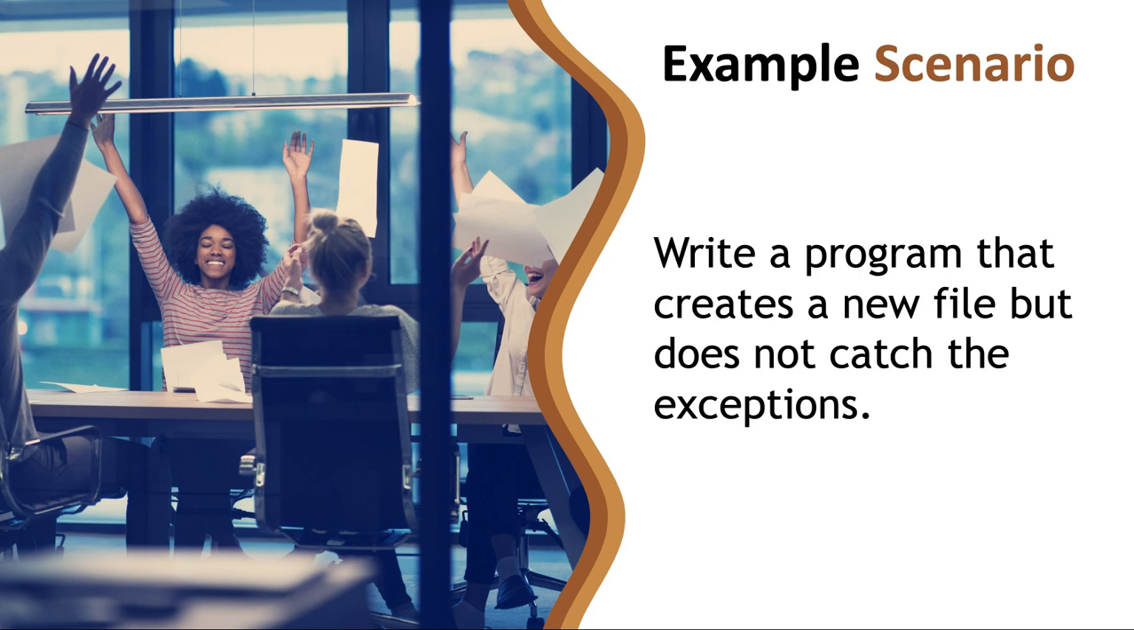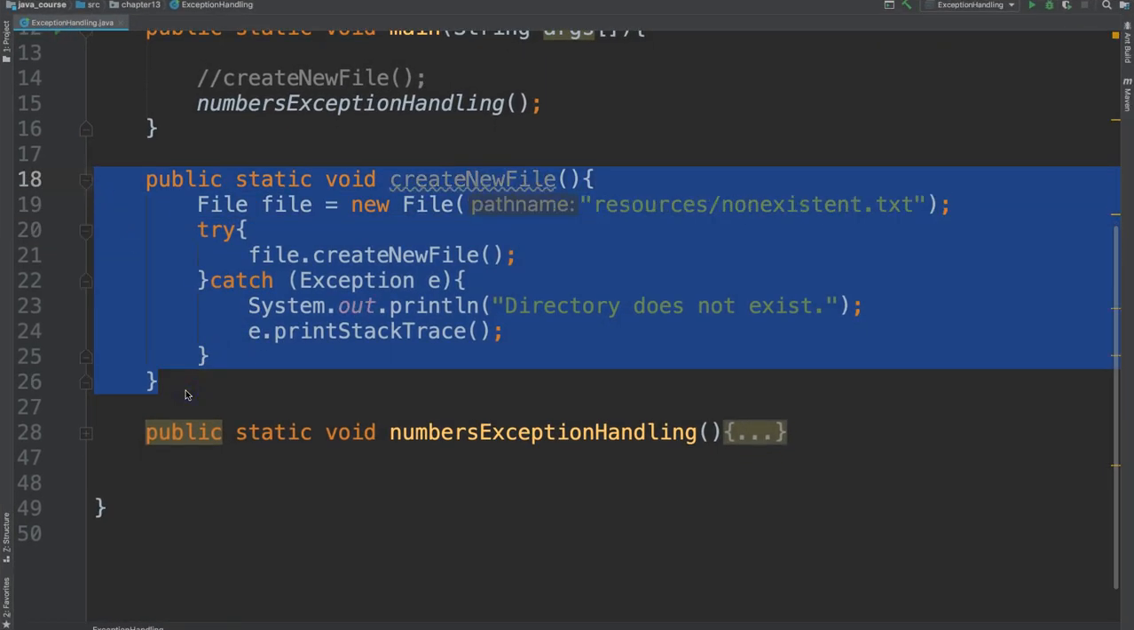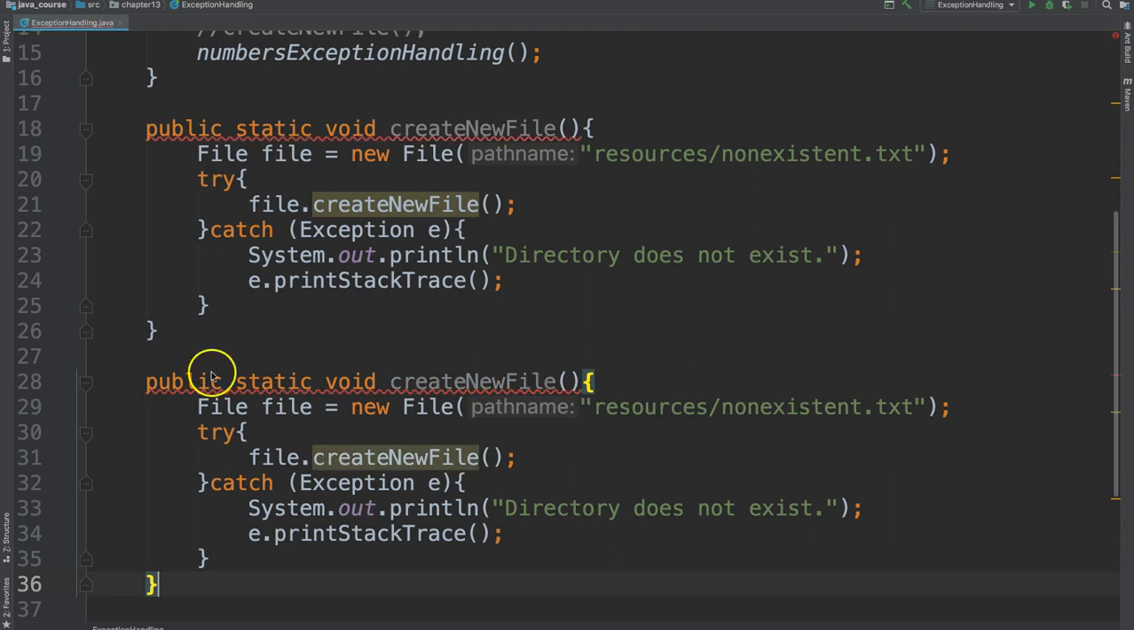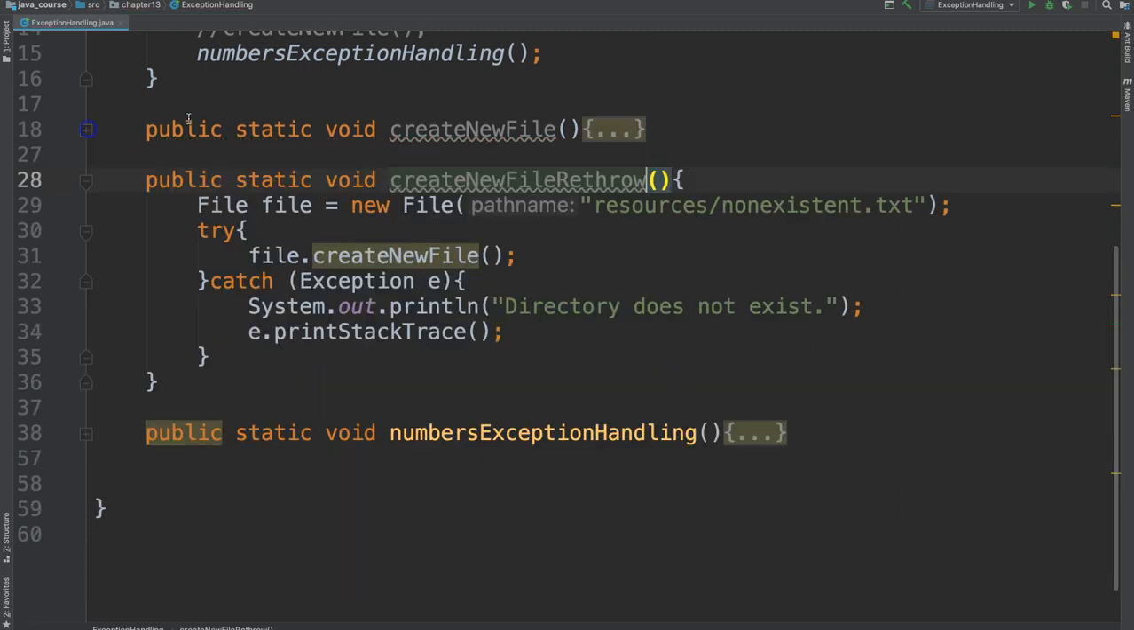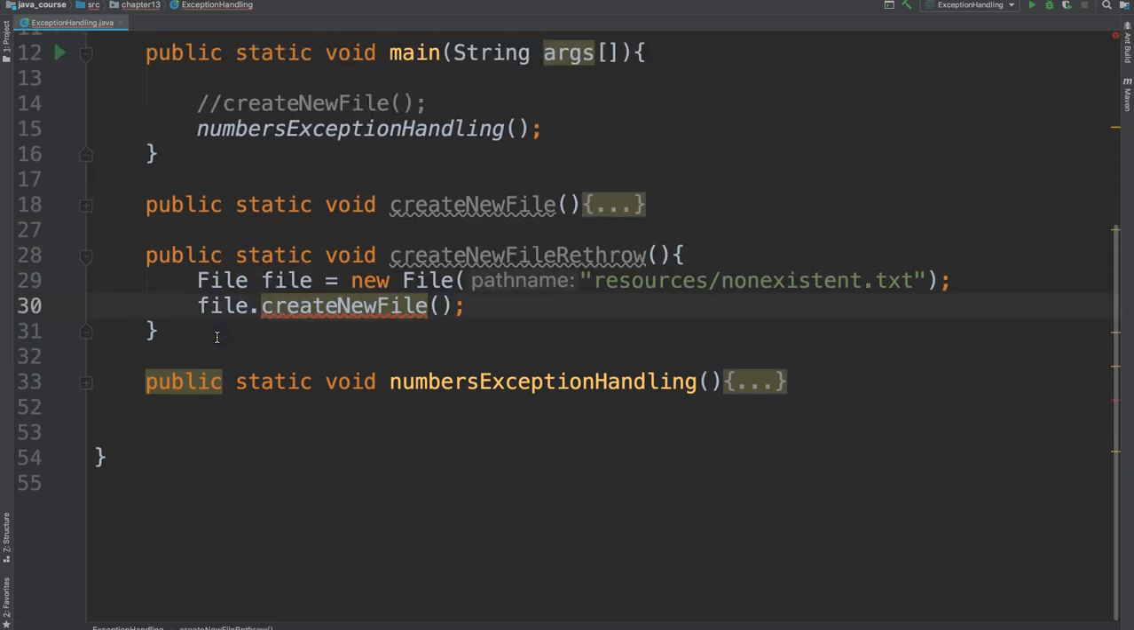So let's copy this method and we'll rename it to rethrow. And inside of here, instead of doing this try catch, let's just remove that. We can say, listen, I know that this might throw an exception, but I don't want to handle that exception. I would like to just rethrow the exception.